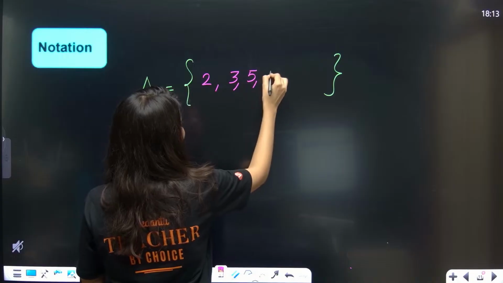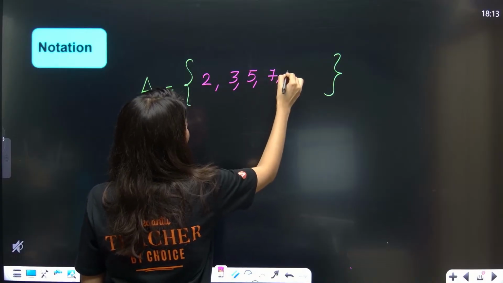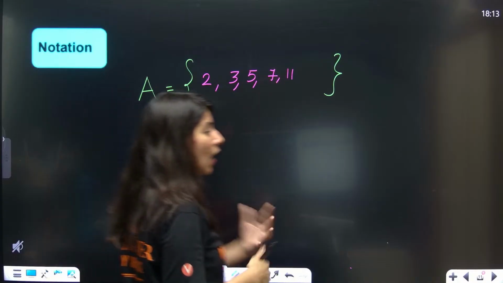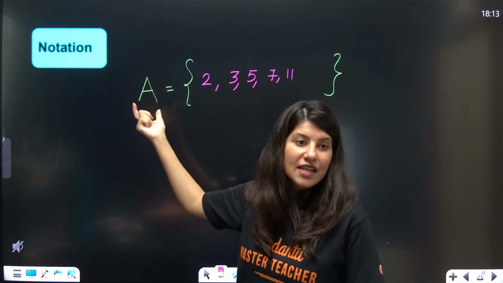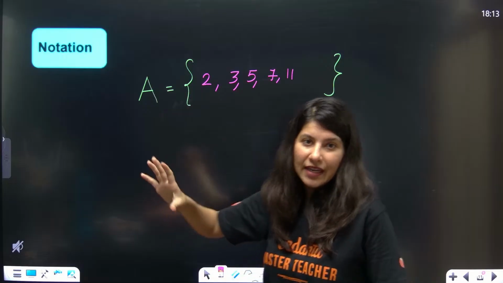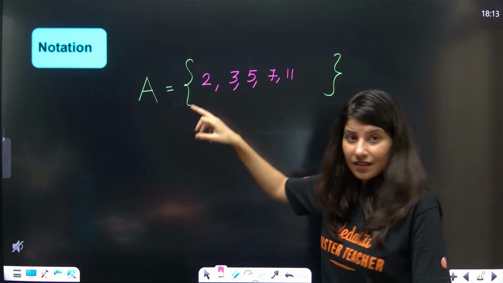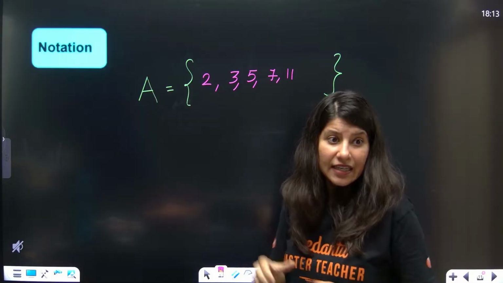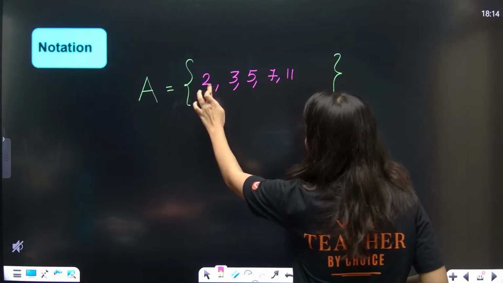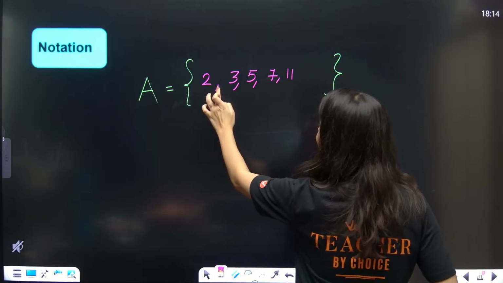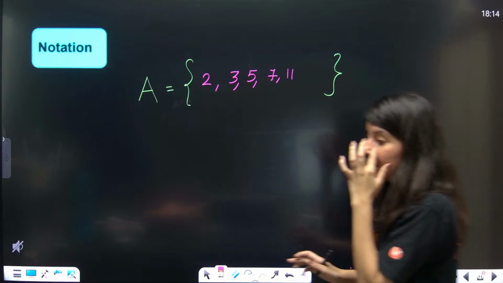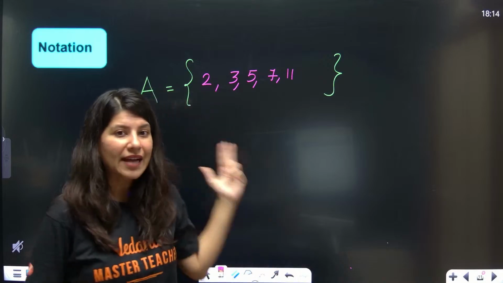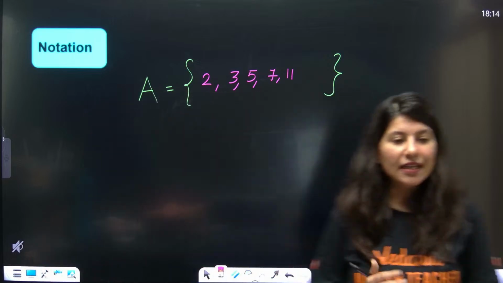2, 3, 5, then we have 7, then we have 11. So can you see how I represented it? First of all, the naming of a set is done with a capital letter. The elements of the set, the collection, are separated by commas inside the curly brackets. So every element will be separated by a comma and written in curly brackets.